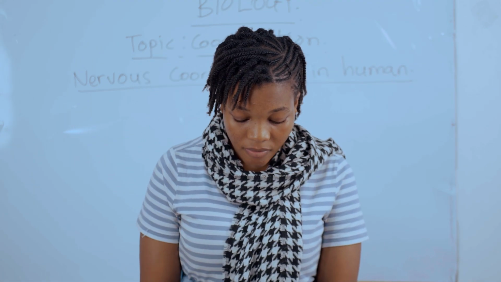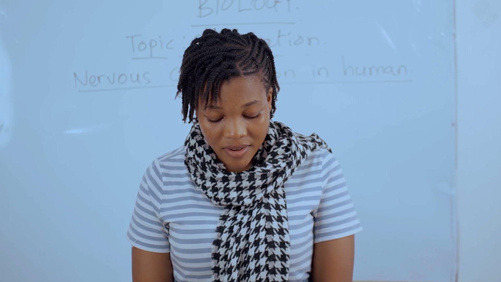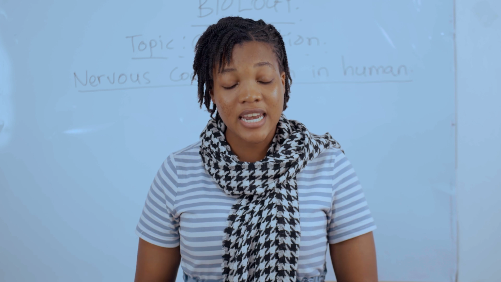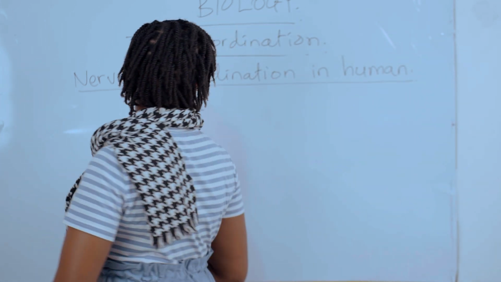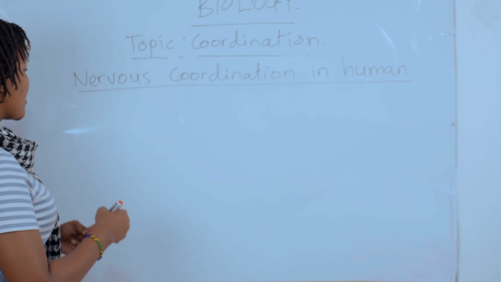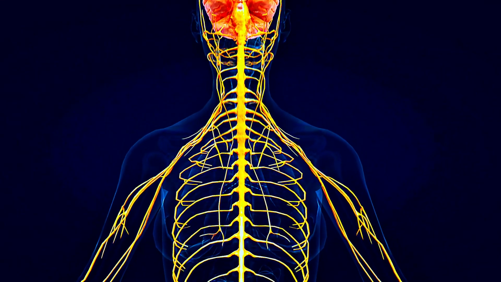So the nervous coordination is done through the nervous system. The mammalian nervous system is made up of the central nervous system and the peripheral nervous system. So under nervous coordination in human, there is the central nervous system.